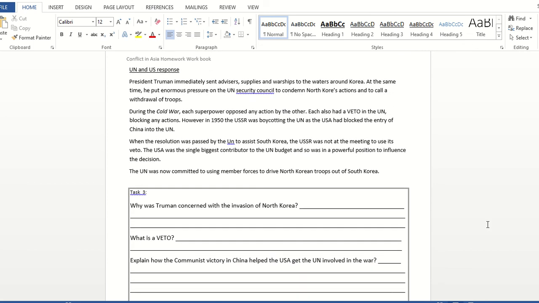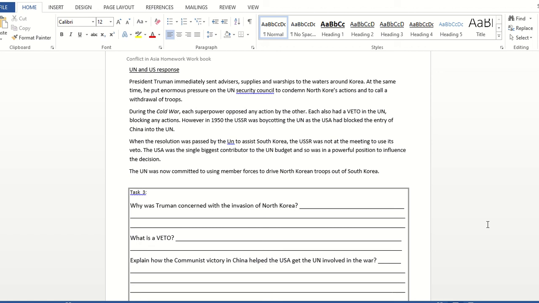The USA was incredibly concerned about the invasion of the North and wanted to stop it. They wanted to stop the spread of communism. However, it would be difficult to go straight into Korea without facing direct aggression from the USSR, something that they wanted to avoid upon fear of the use of nuclear weapons. Instead, they went to the United Nations to send in troops to help defend South Korea.